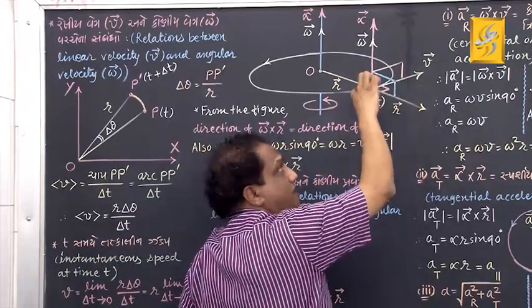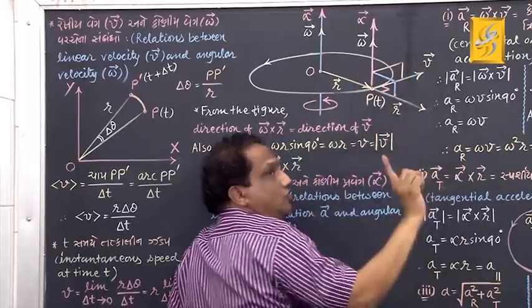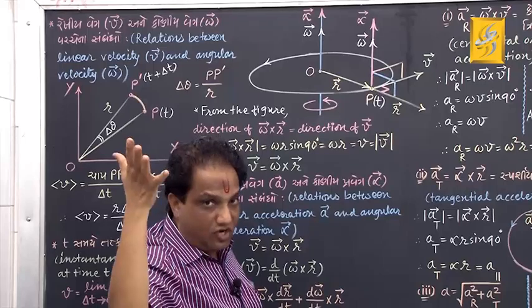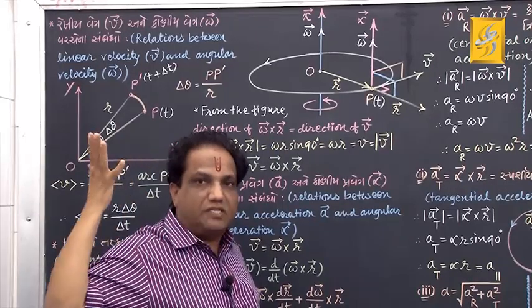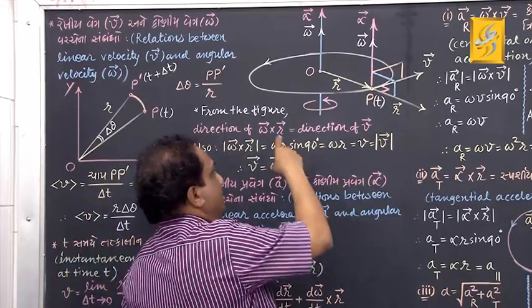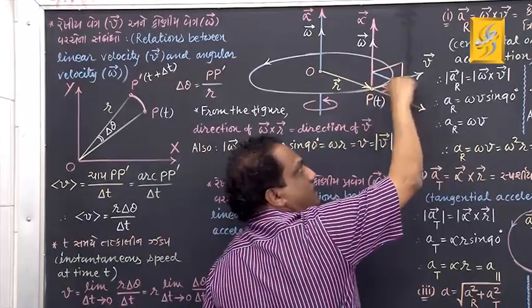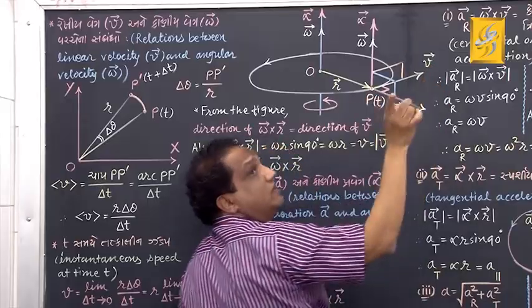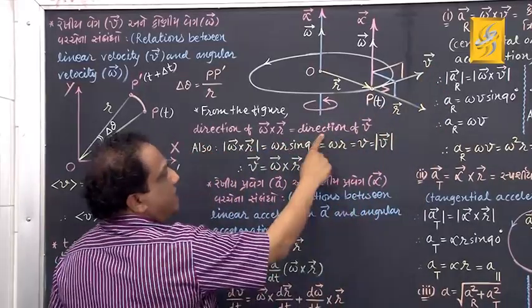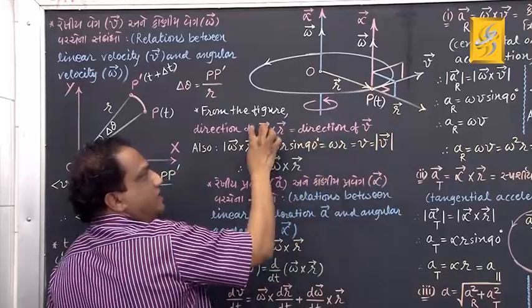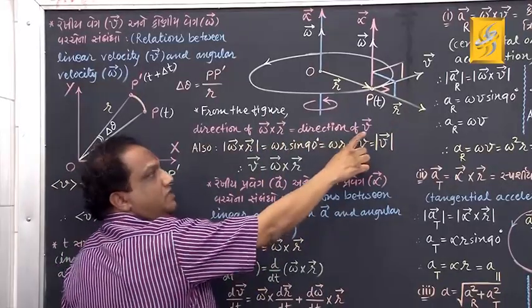According to the law of right-handed screw, the direction of advancement of the right-handed screw should be taken as the direction of the vector product. So the direction of this vector product is in the direction of linear velocity, that is vector v.